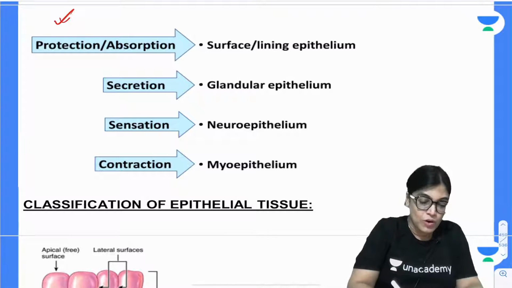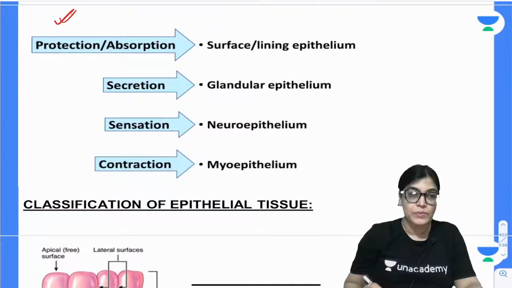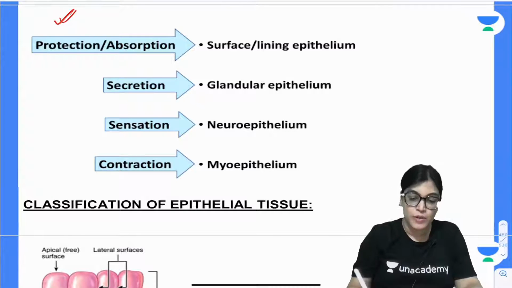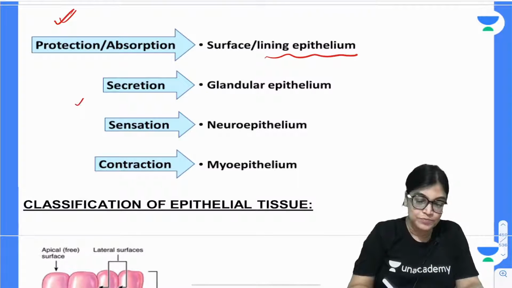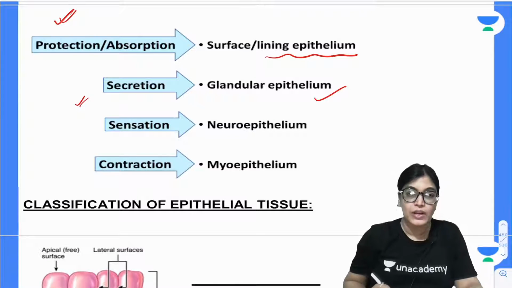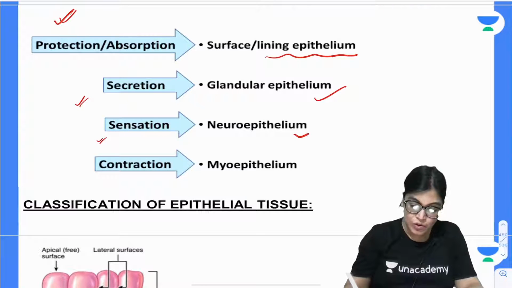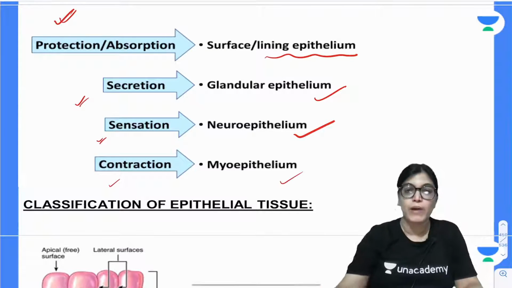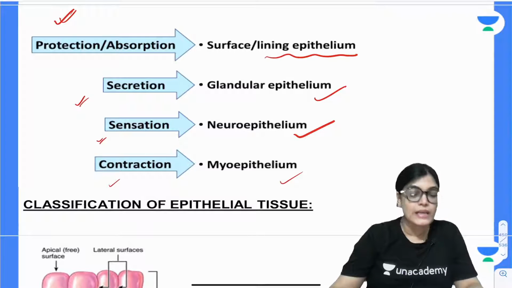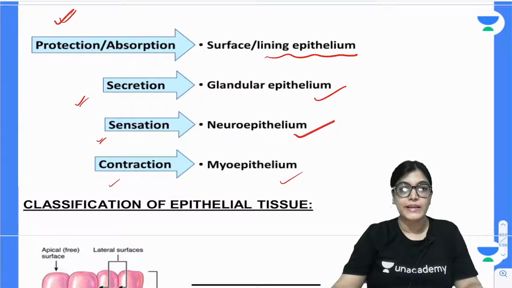So when I talk about the classification of epithelium, it is based on function: protection, absorption, surface and lining epithelium; secretion, glandular epithelium; sensation, that is neuroepithelium; contraction, that is myoepithelium. So these are the different functional aspects of the epithelium. With an example, we have protection. The basic function of epithelium is protection, where it lies on the surface lining.